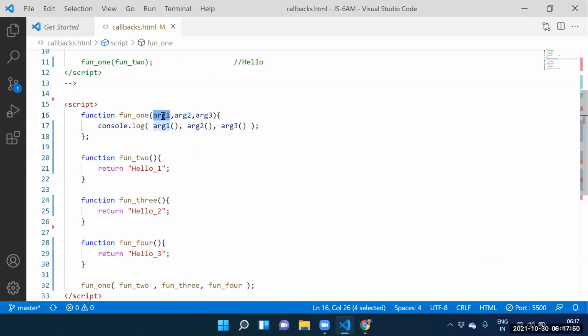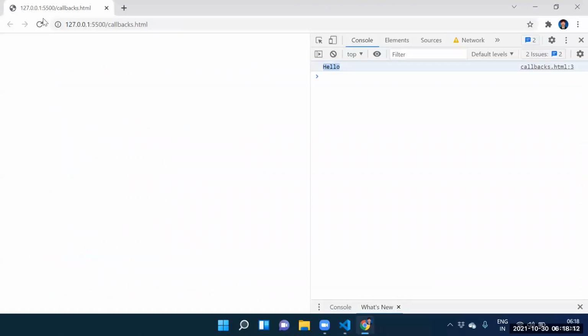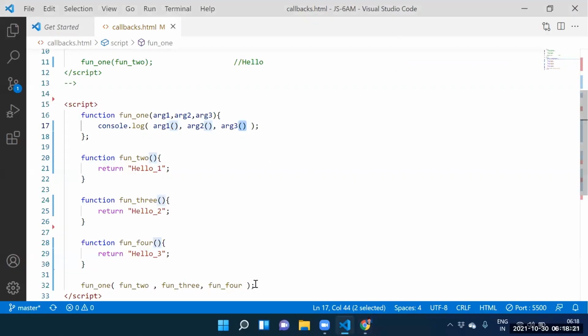Guys, what is argument one? Function two definition. How to execute? Argument one of parenthesis. What is argument two? Function three definition. How to execute? Parenthesis. What is argument three? Function four definition. How to execute? Parenthesis. Fine. Let me execute it. Now we are getting the answer: hello one, hello one, hello two, hello three. So this is the output we are getting.